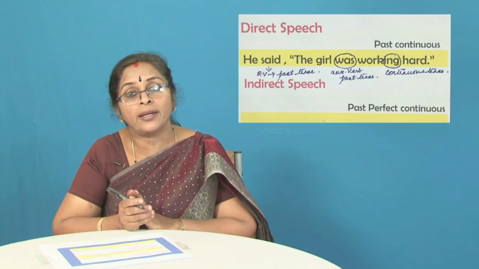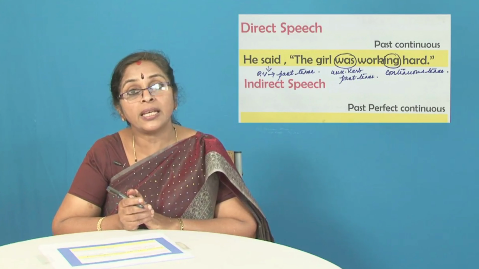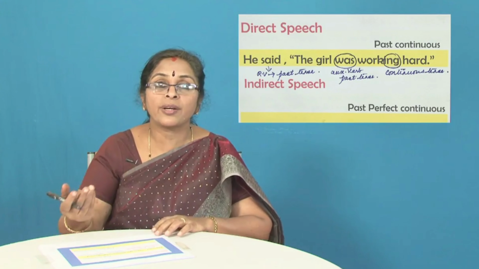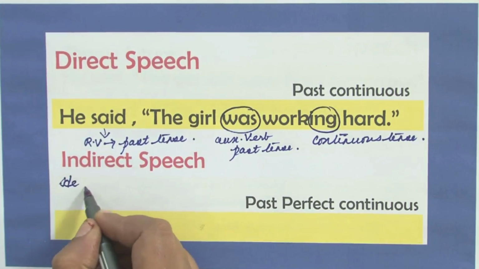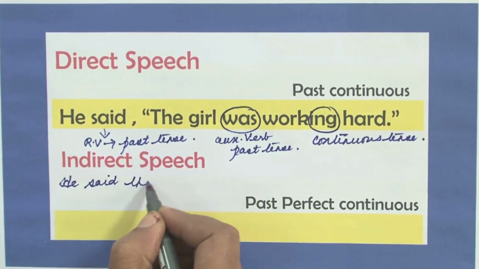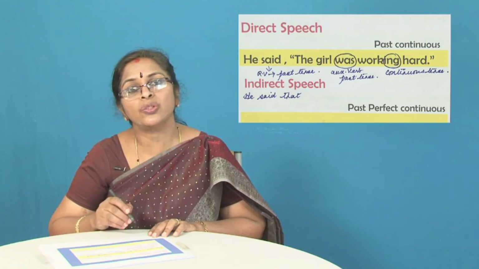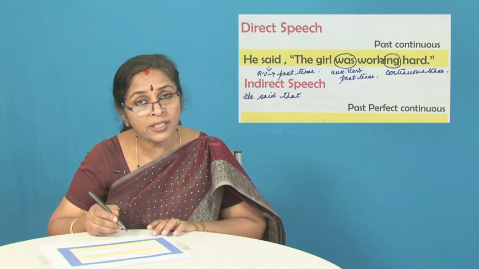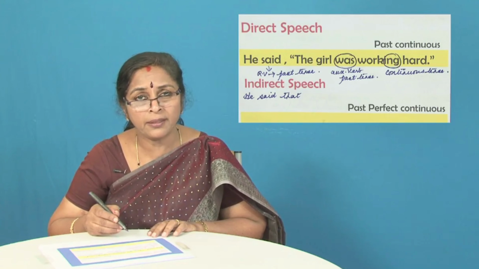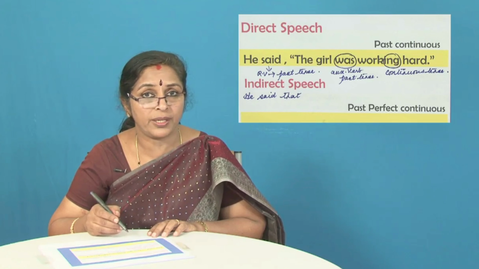Was changes to had. So, when you make use of had, you need to have the word been. So, how are you going to write it down now from the direct to the indirect? He said that. I said you can include the word that or you could delete it. But it is always better to have the word that immediately after the word said. Even if you omit the word, it's not a problem. But I prefer if the word that is written immediately after the word said.